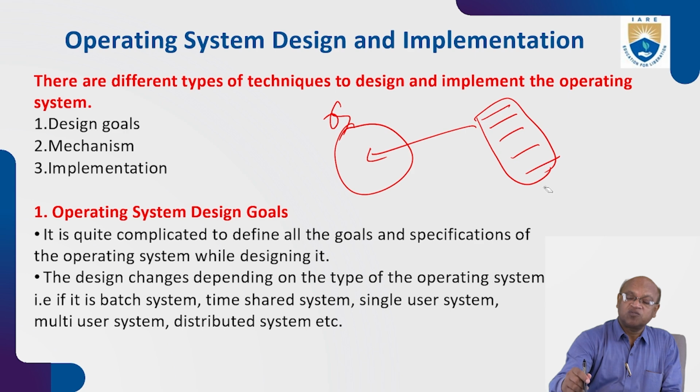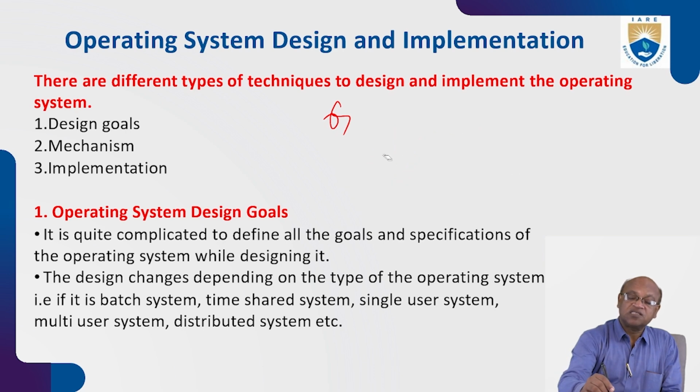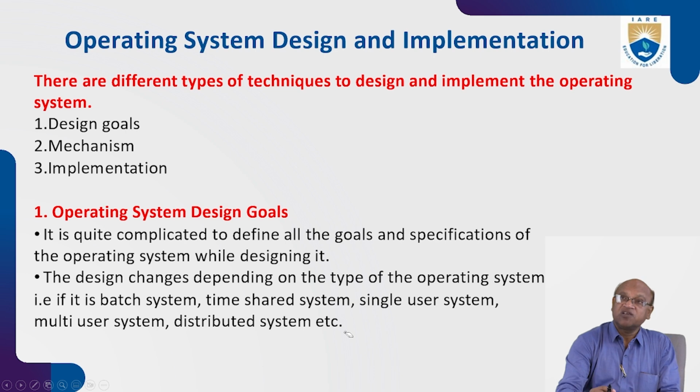So like this, we will add different programs. This is one of the application programs. So we will add this one to the OS. Like this, we will write different application programs, and after compilation, we will add them to the OS. So this is nothing but the designing of the OS. How to design? We will see design goals, mechanism, and implementation.